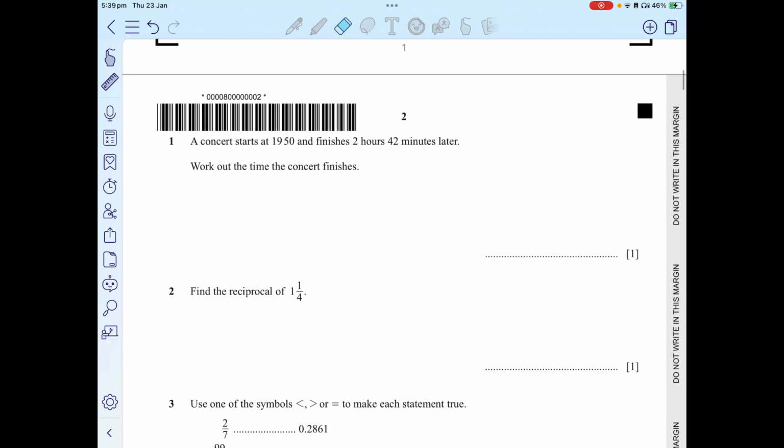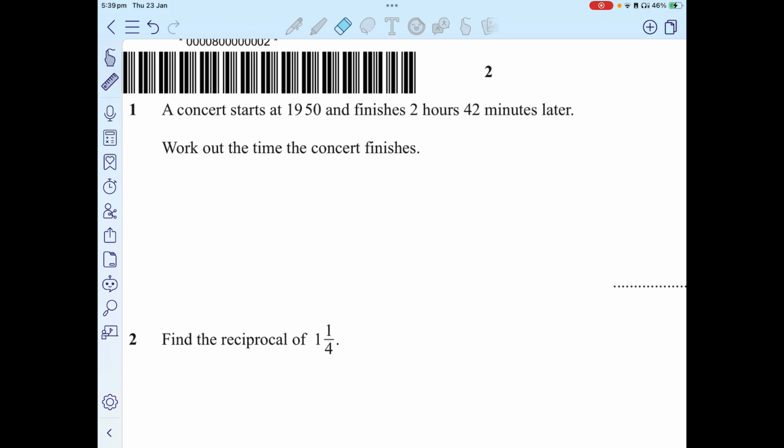Now question number 1 says that a concert starts at 1950 and finishes 2 hours and 42 minutes later. Work out the time the concert finishes. Now 1950 basically means 7:50 in the evening. We're going to add 2 hours to that. That gives you 2050 and 2150.